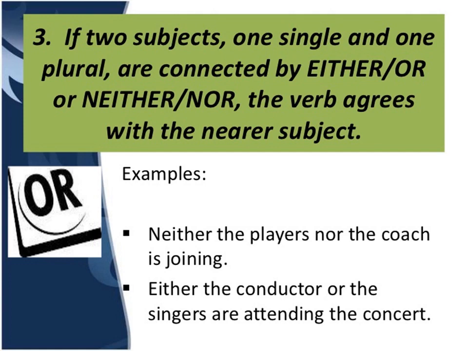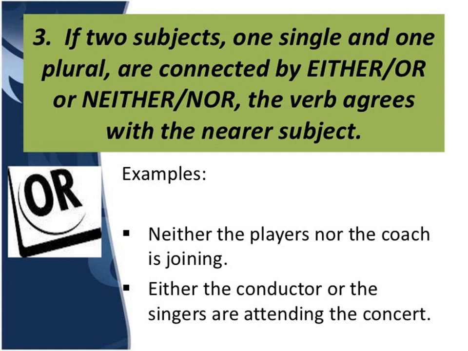Neither the players nor the coach is joining. Now what is the nearest subject here? Players or coach? Coach. Coach is singular. So we have supplied the singular form of verb, that is. Next example. Either the conductor or the singers.